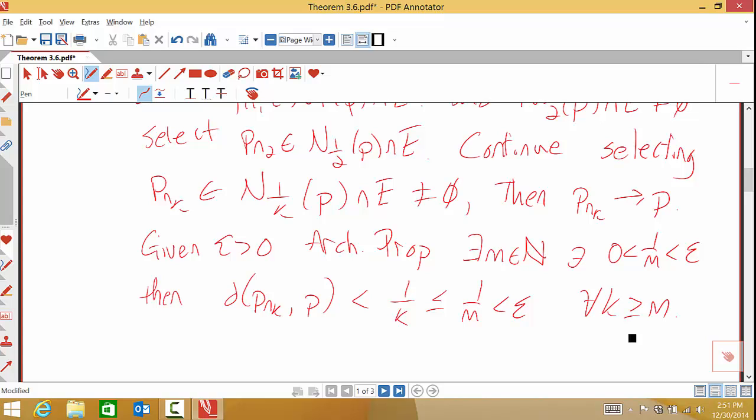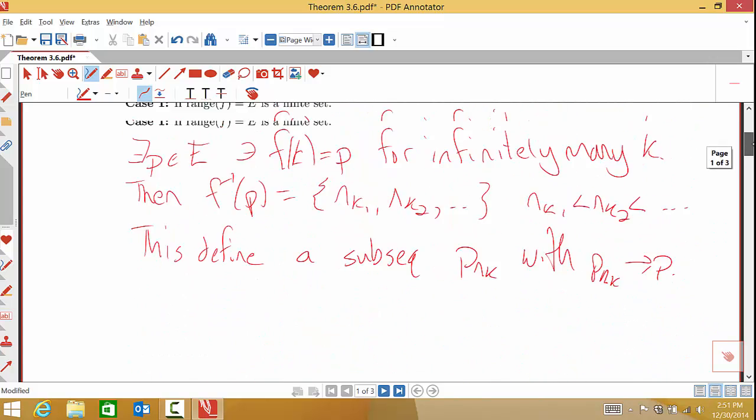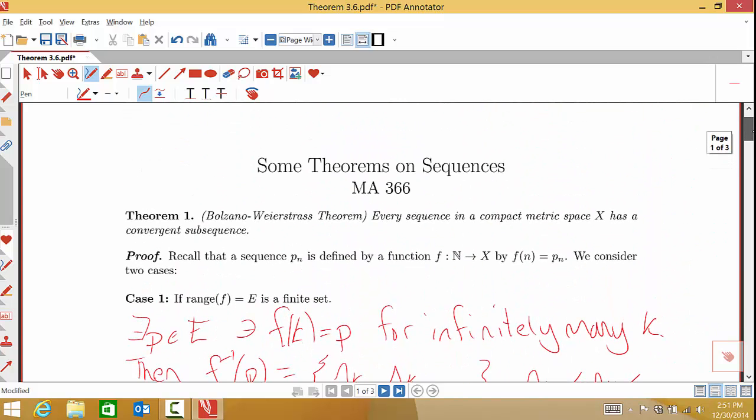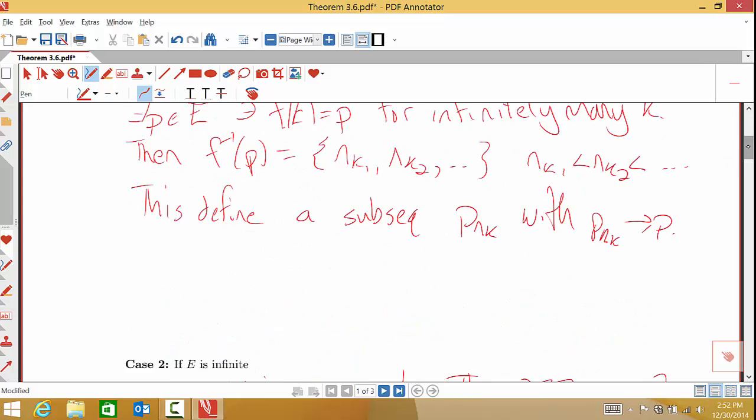We had two cases, either our set was infinite or finite, and we were able to prove it in either one. Now an important thing I would note here, this is an analysis theorem, it tells us that such a point exists. Okay, we've proven that we have a convergent subsequence. It did not tell us what this convergent subsequence is. We do not have an explicit here is this subsequence P sub nk. It does not tell us what this limit point P is. It only tells us that they exist.